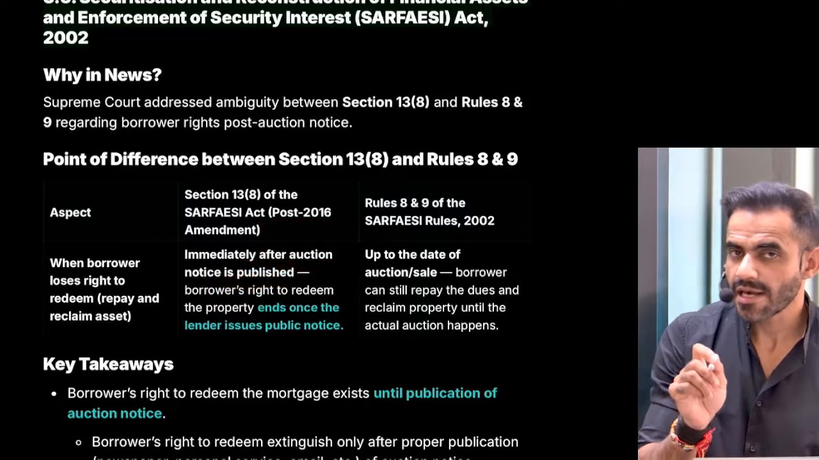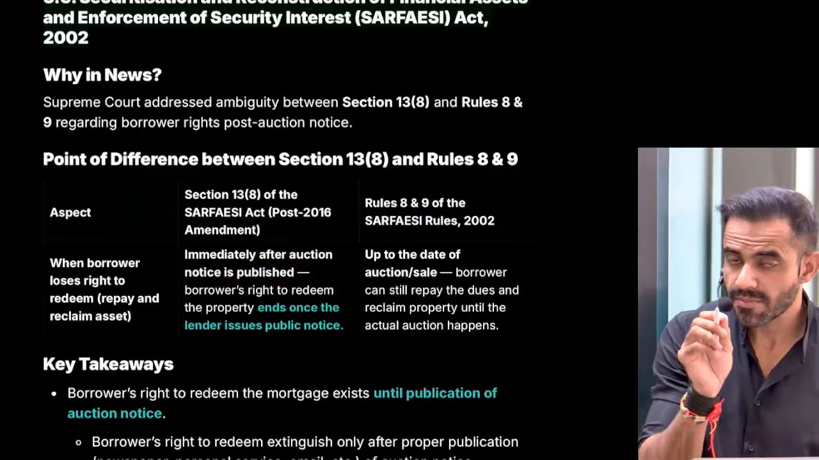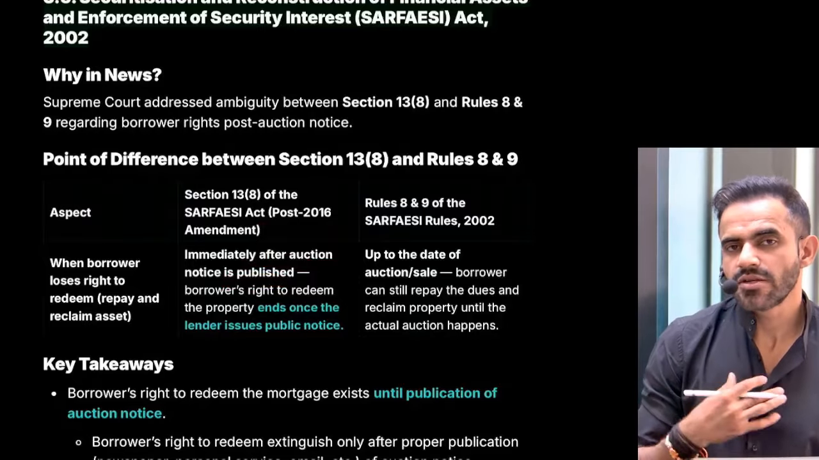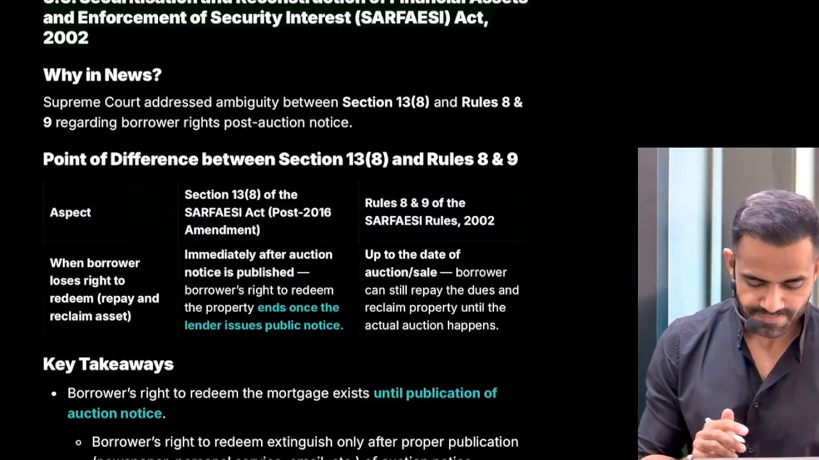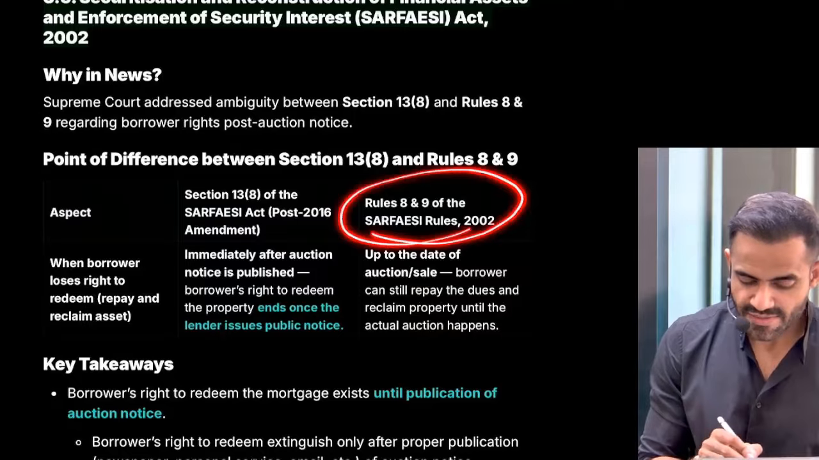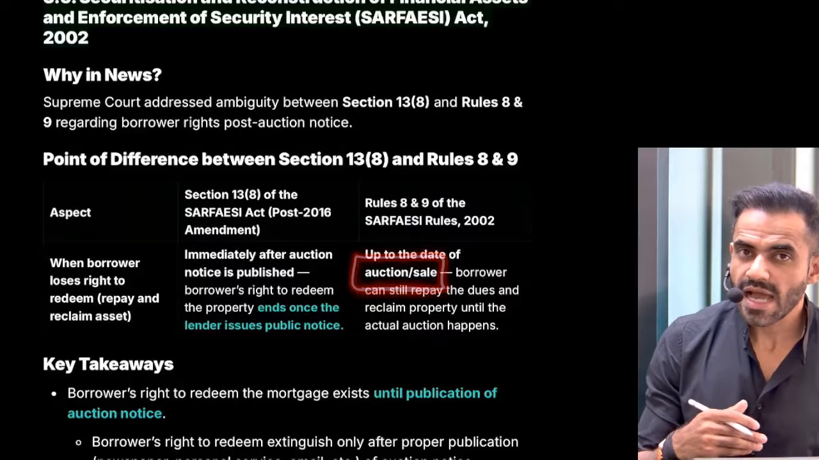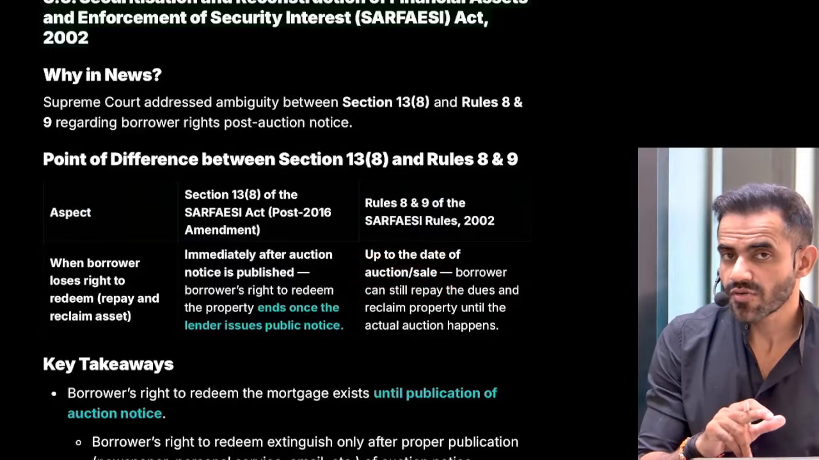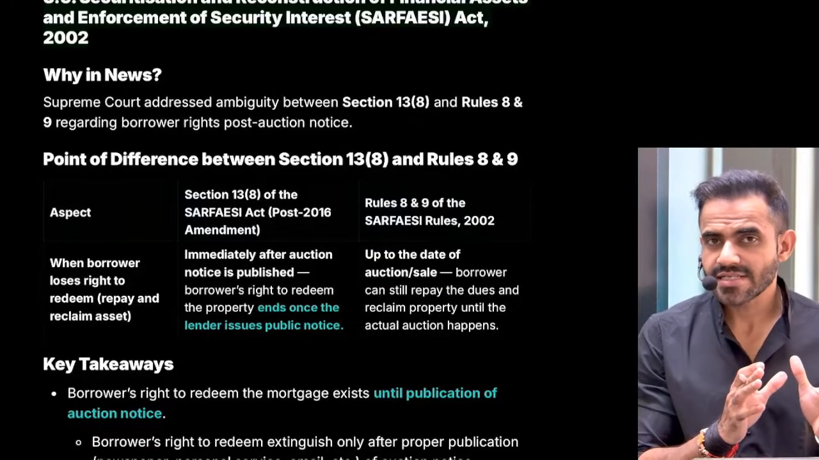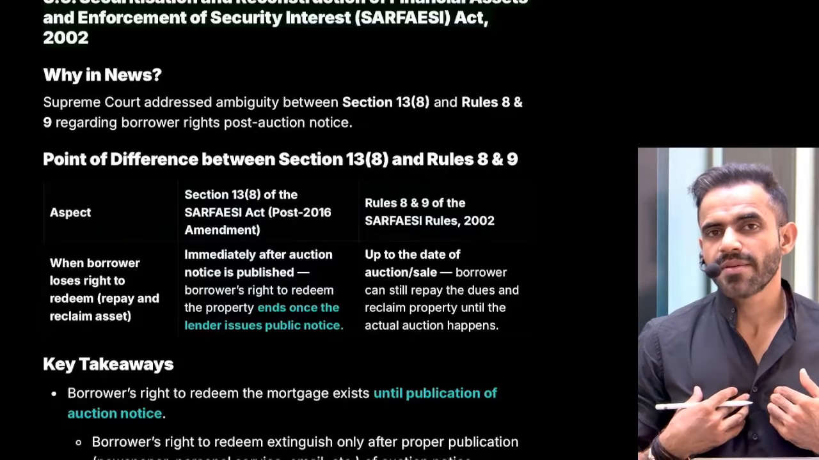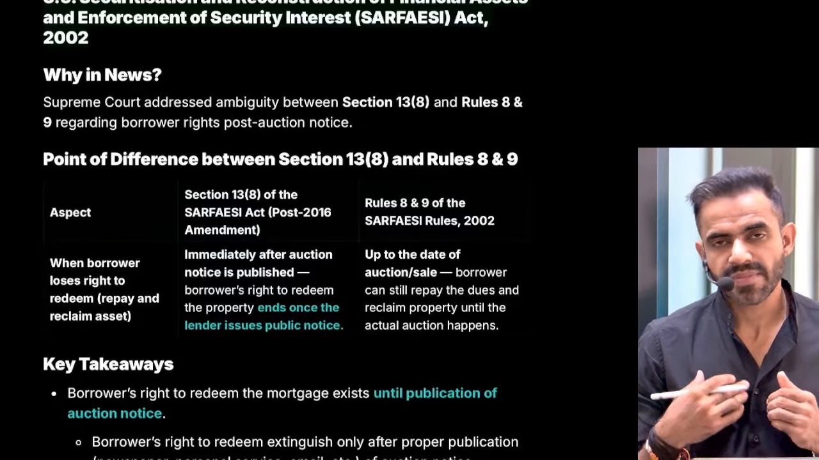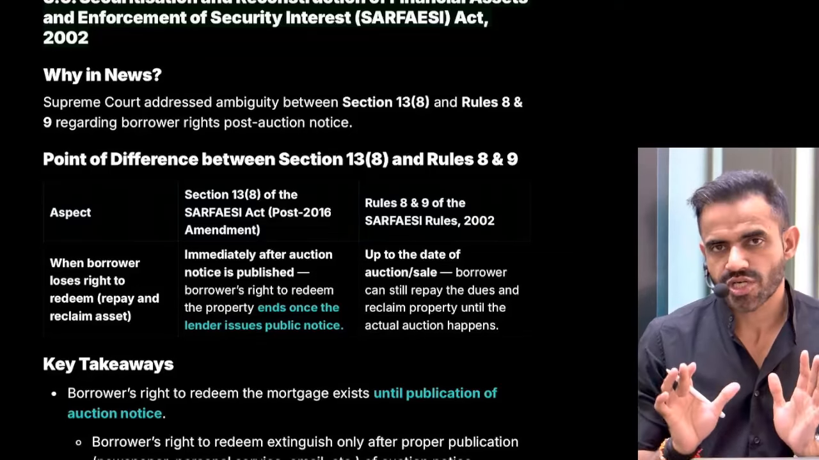Bank has said that they are going to auction my property. The moment the bank does so, I will lose my right to redeem my property. Okay. Then there was a SARFAESI rule which said that it will be only after the sale, not after the notification. So the act says that once it is notified, I will not be able to claim my property. That means I cannot stop the bank from auctioning.